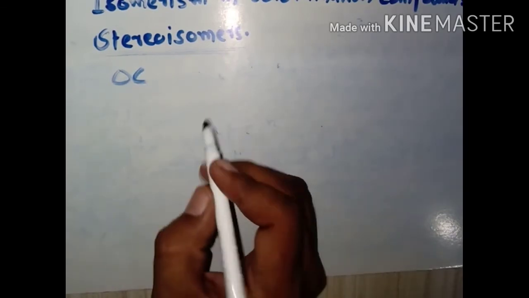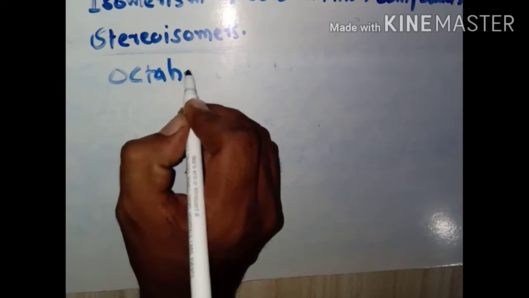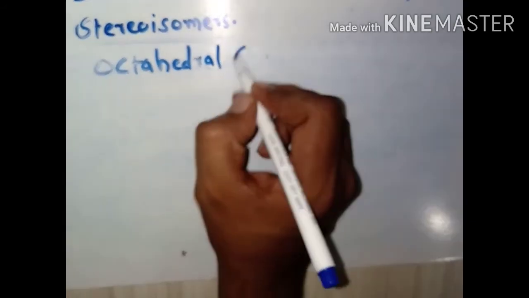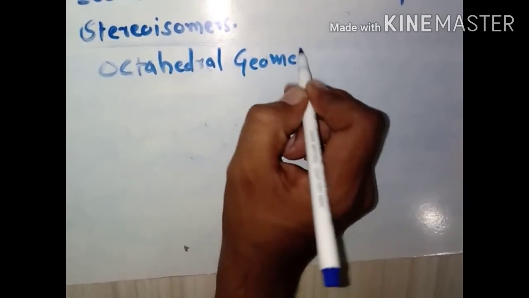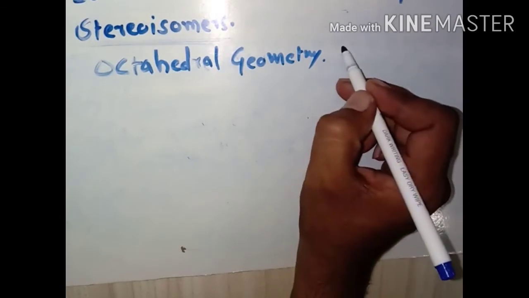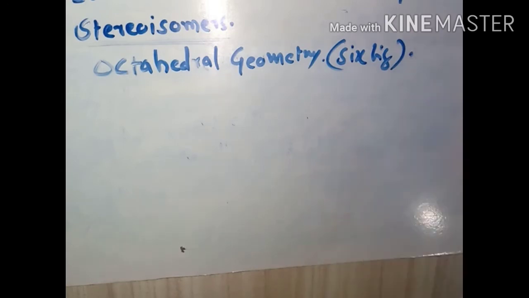They can form the octahedral geometry. Octahedral geometry is formed in which type of complex? One in which there are 6 ligands. Remember, the square planar geometry is formed in a complex in which there are 4 ligands, and octahedral geometry is formed in such a complex in which 6 ligands are there.